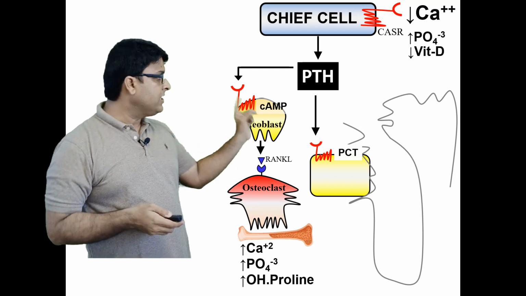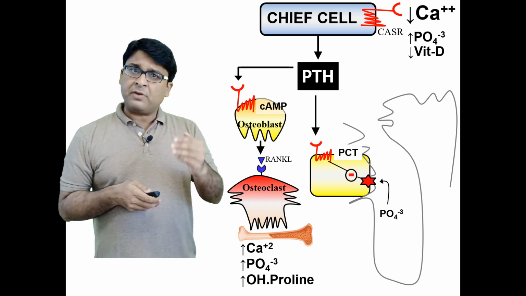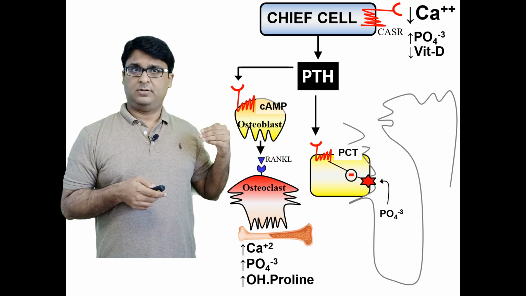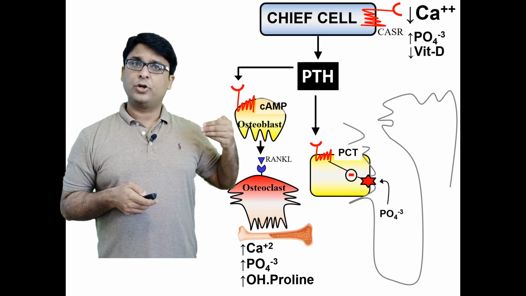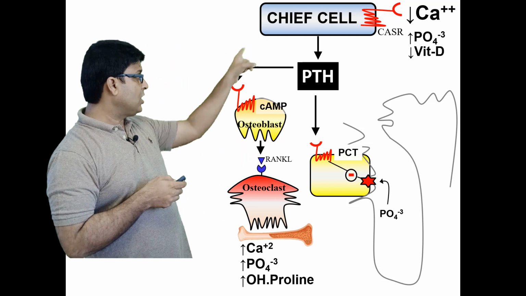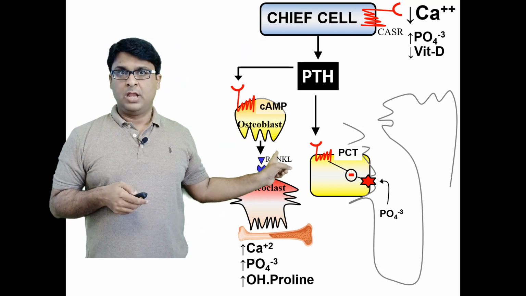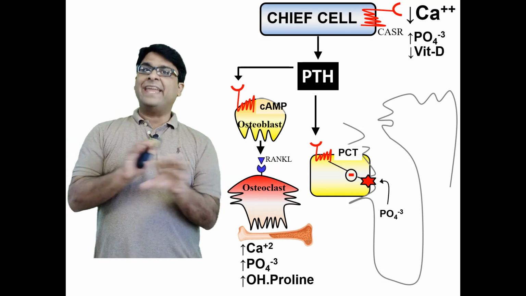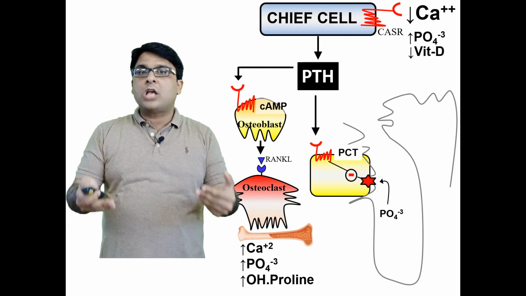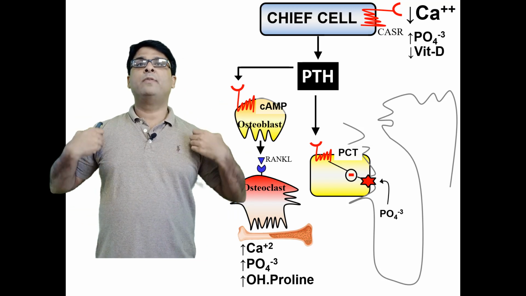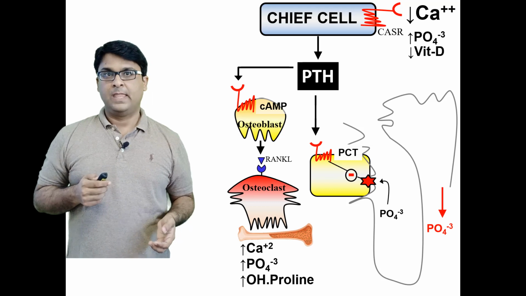Usually, in the proximal convoluted cell, there is a receptor for absorption of phosphate. So usually phosphate is absorbed in the proximal convoluted tubule, but you see here, the action of PTH negatively inhibits this receptor. So if this receptor is negatively inhibited, phosphate will not be reabsorbed. And when phosphate is not reabsorbed, it will be released out in the urine. So you see this effect.